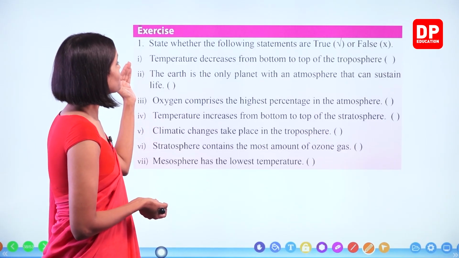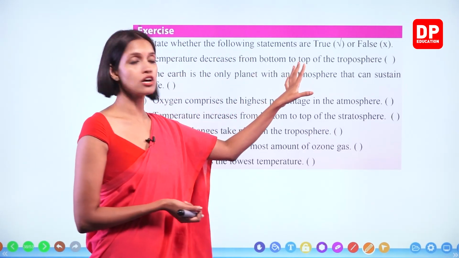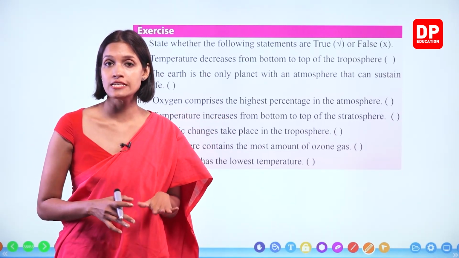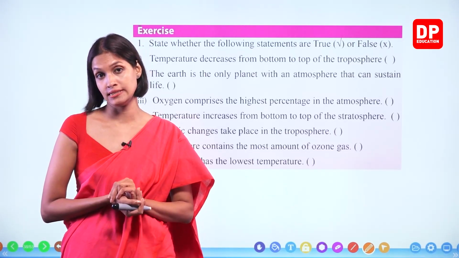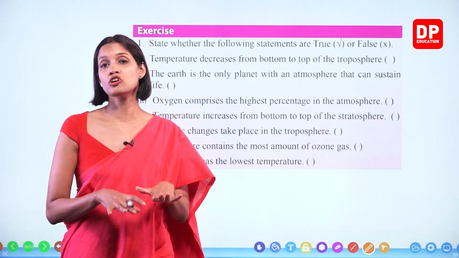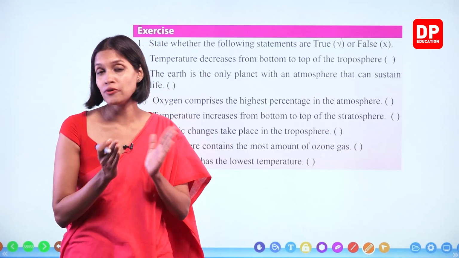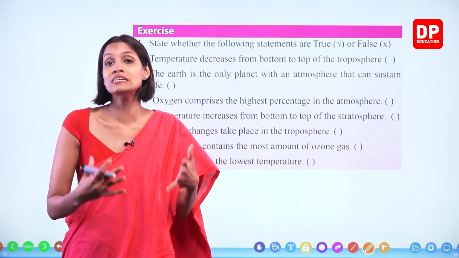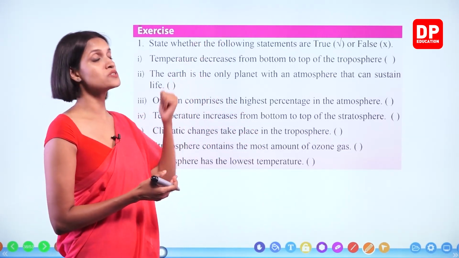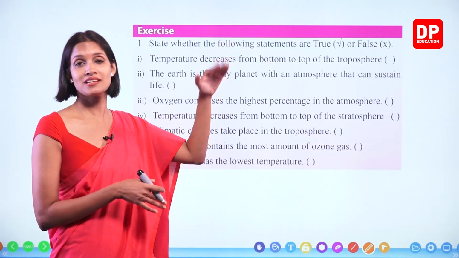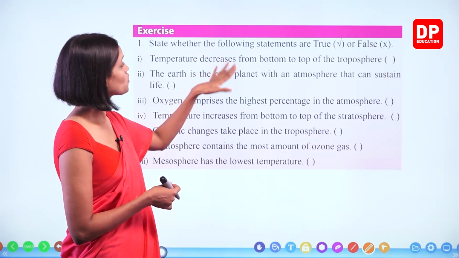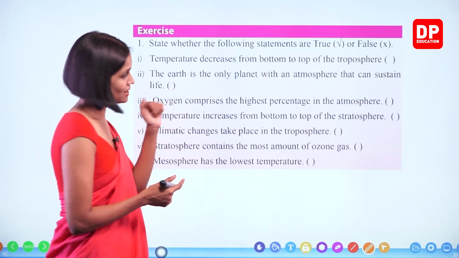Number 1. Temperature decreases from bottom to top of the troposphere. What is the troposphere? Out of the 5 layers of the atmosphere, the troposphere is the lowest layer, which is closest to the earth. The lowest air particles in the troposphere get heated faster. Why? Because they absorb the earth's heat. So when we go up through the troposphere, temperature decreases from bottom to top. That is correct.